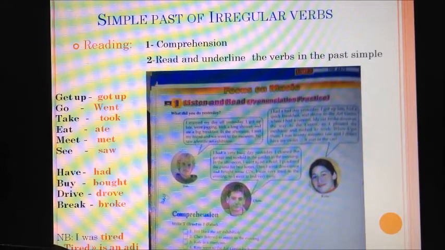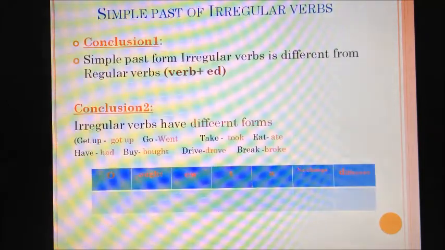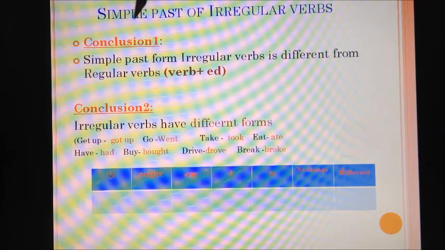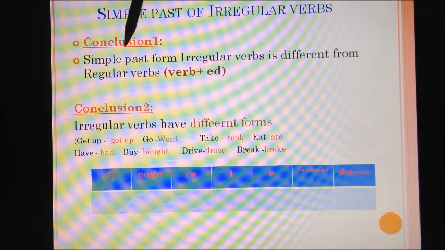He says, I was tired. It's an adjective. So even if it has this ed form, it's not a verb. Okay, you have lots of adjectives that have the ed form, but they are not verbs. All right. So your first conclusion from these examples you have underlined in these extracts is that the simple past form of irregular verbs is different from regular verbs. So remember, in our previous lesson, we said regular verbs have this form, ed, but irregular verbs have different forms.